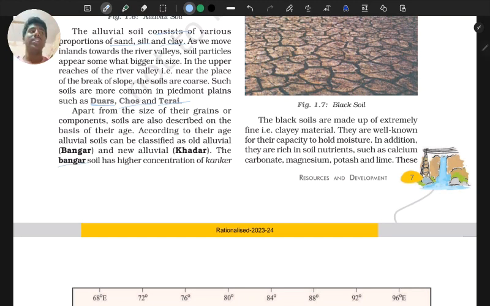Bhangar, you have studied in your class, Bhangar or Kadar. Bhangar is old alluvial and Kadar is new alluvial, which comes from depositing of the water, like river or जब river बह कर आता है it brings a lot of waste or whatever which decomposes and becomes khadar.